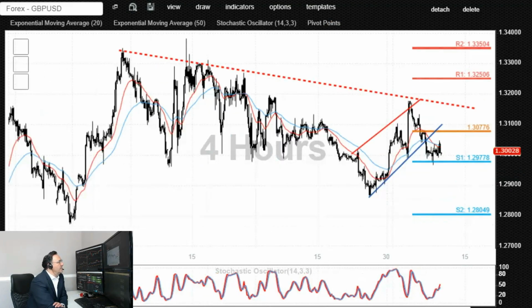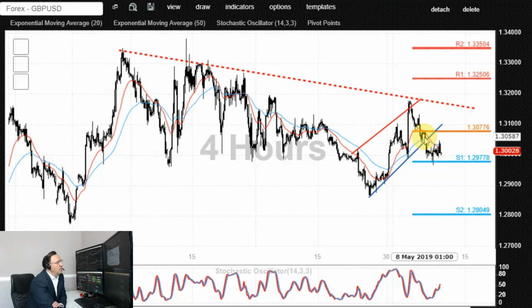This is the intraday 4-hourly price action for cable, sterling dollar. Price action also appears to be downtrending, capped by this falling resistance trend line. The current price action is creating a bear flag with 1, 2, 3 touches to the upside, 1, 2, 3 touches to the downside. The price action is initially capped by 1.3077 or 1.31 level.